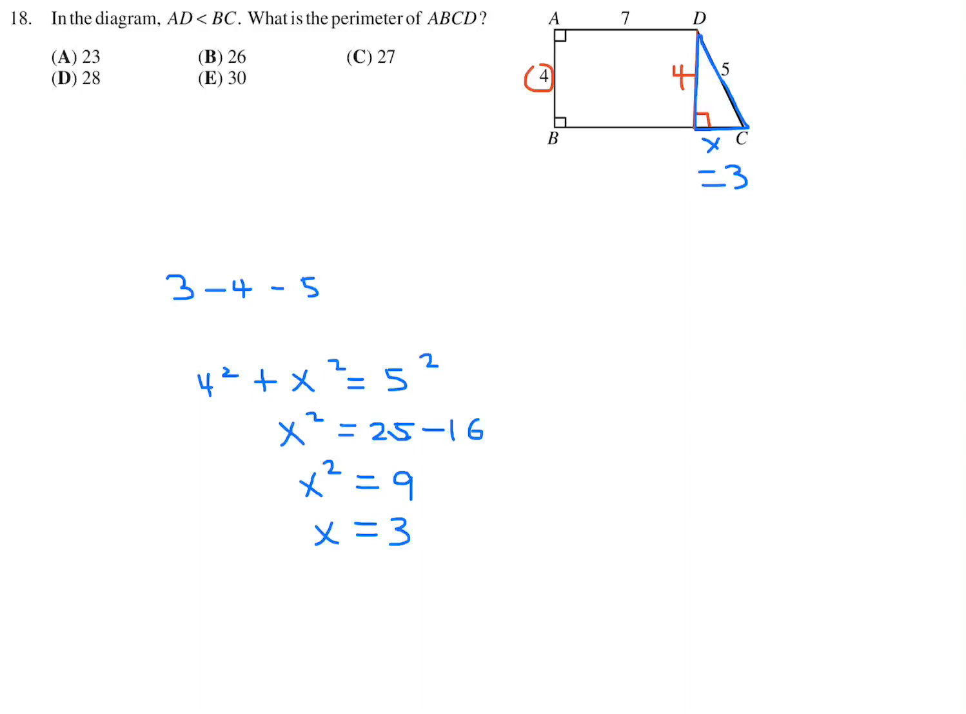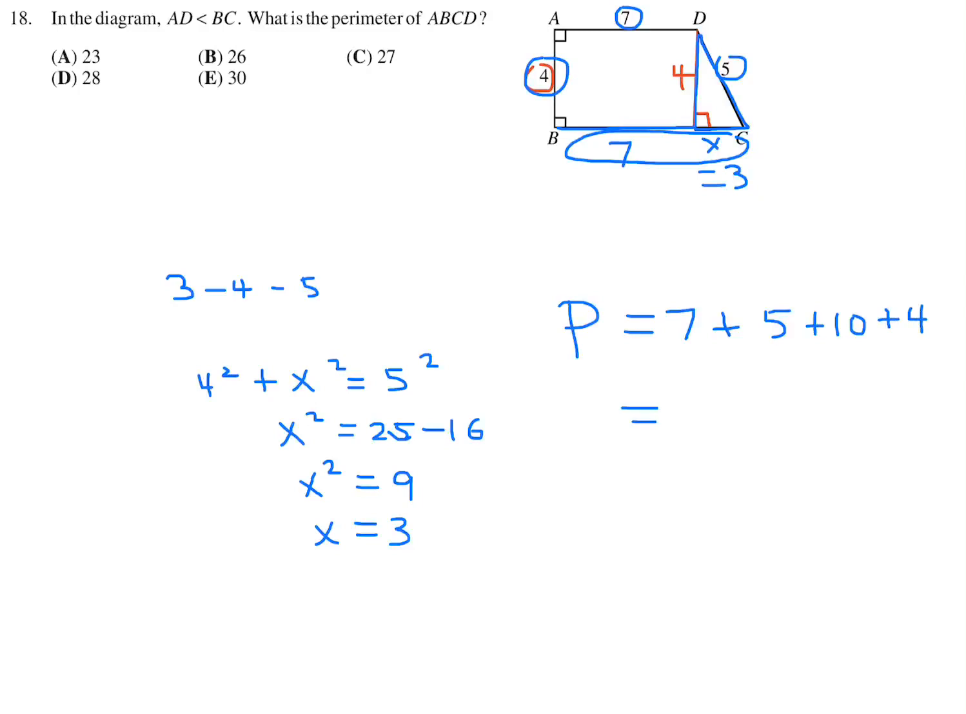If x is 3, and then this part is 7, we now have all the sides of this shape, ABCD. So the perimeter will be 7 plus 5 plus this whole side, which is 7 plus 3, which is 10, and finally this, which is 4. So this looks like it is 26. So the answer here for 18 is B.